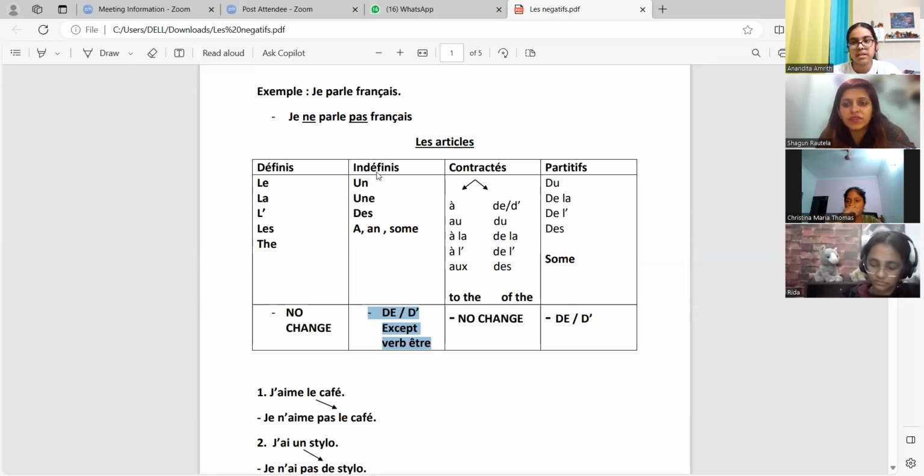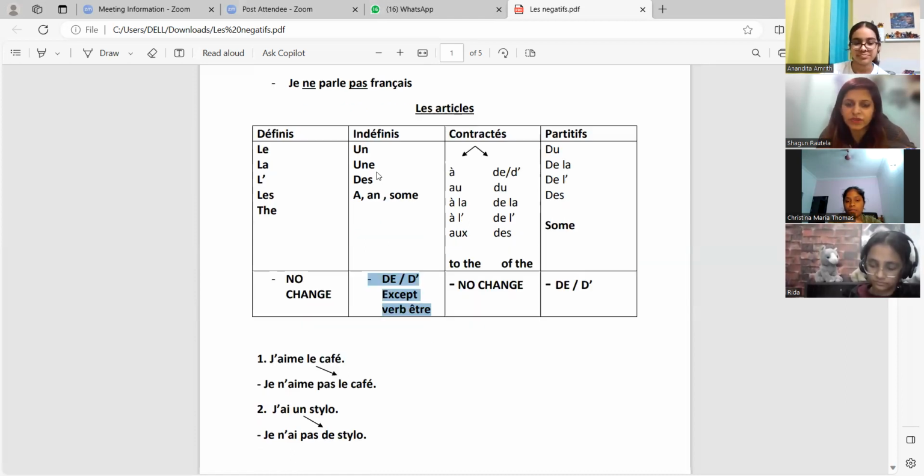And how will you make negative? Je ne ai... Je n'ai pas de livre. The livre. Très bien. Excellent.